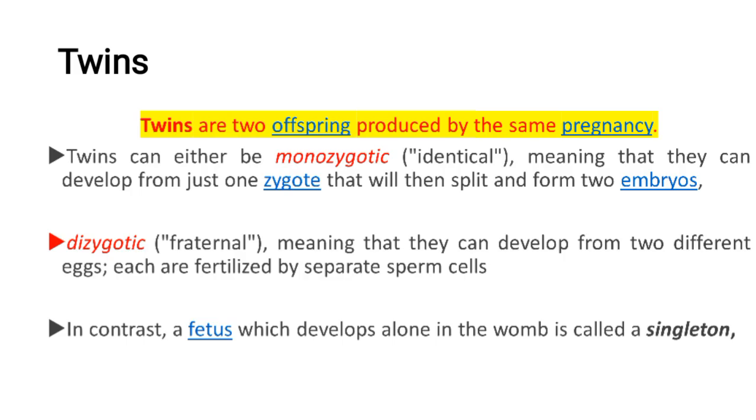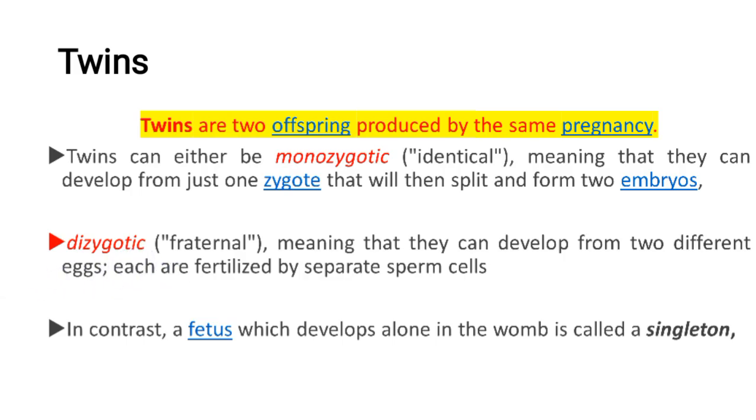And dizygotic means they develop from two different eggs. Here we have two different eggs fertilized by two sperm, so it forms fraternal twins. In contrast, a fetus which develops alone in the womb is called a singleton.